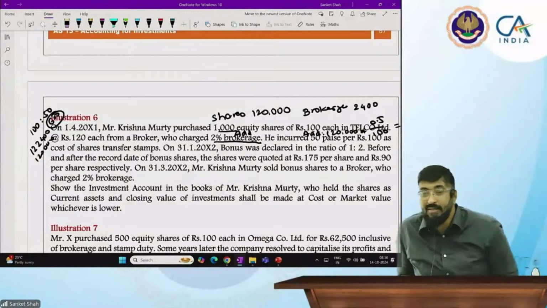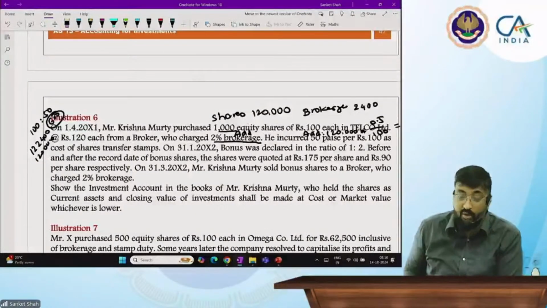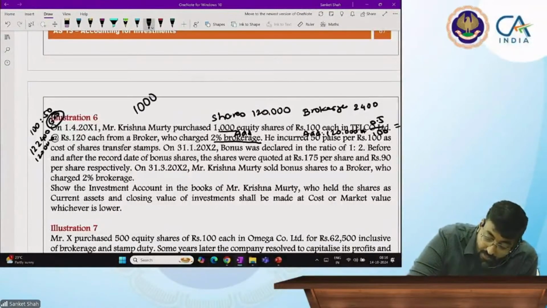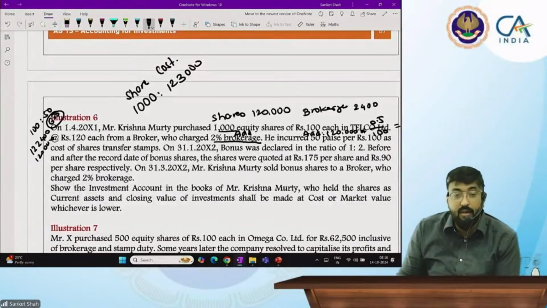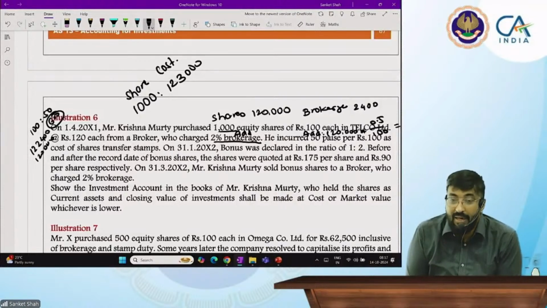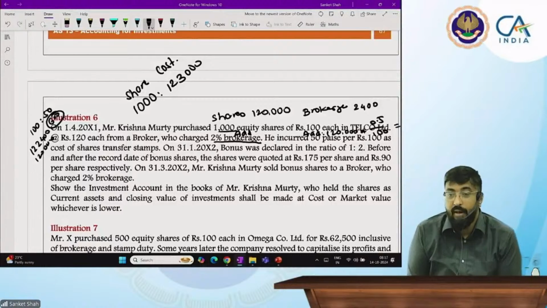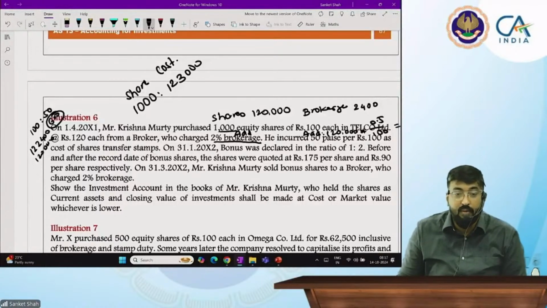Now tell me, what is your investment value, beta? 1,23,000. क्या हुआ, किधर गए? Sorry sir, actually network issue हो गया था. So cost 1,23,000 and shares are 1,000. Correct? Easy till now? Yes sir. Anyone has difficulty? Write it in chat section.